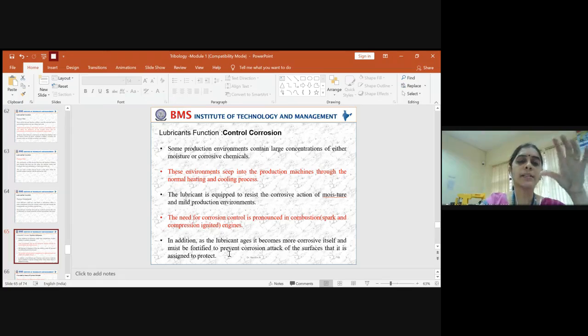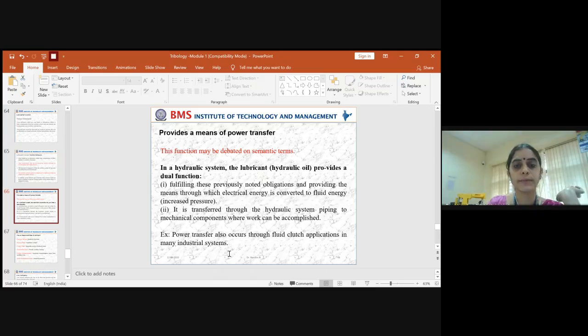So these are some of the functions related to how to control the corrosion that comes into the picture with respect to the external surroundings, where it is being used. And lastly, one more responsibility is that it provides a means of power transfer. So what do you mean by it?